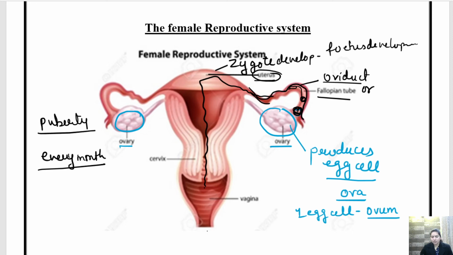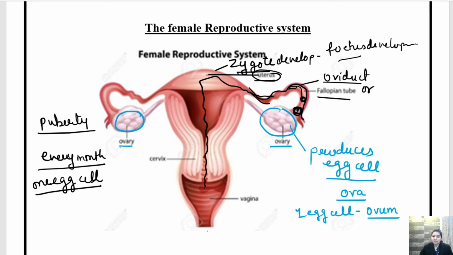After the age of puberty, or during the age of puberty, and through the lifetime, every month one egg cell, if we are talking about humans, is produced in the female reproductive system. Now if the sperm fertilizes the egg, then the zygote will be formed and the fetus will develop.